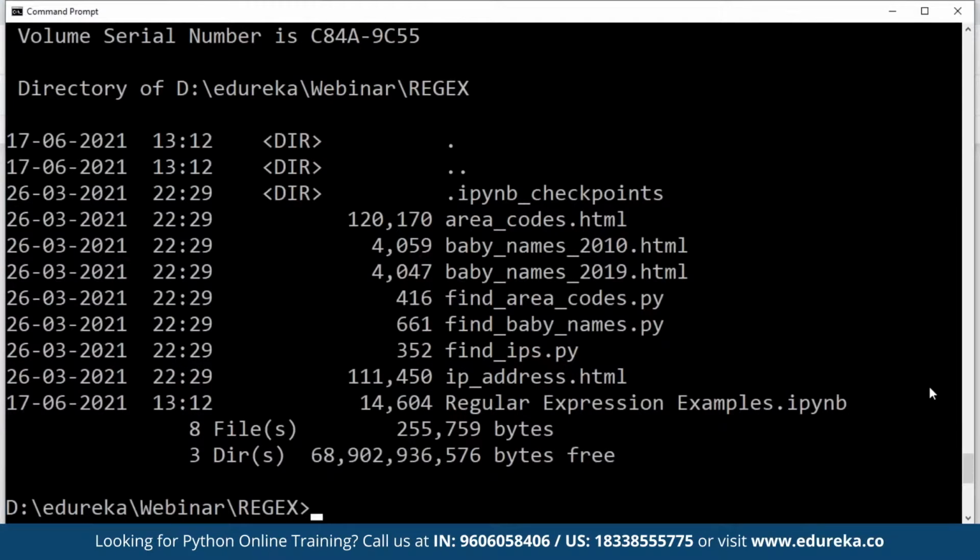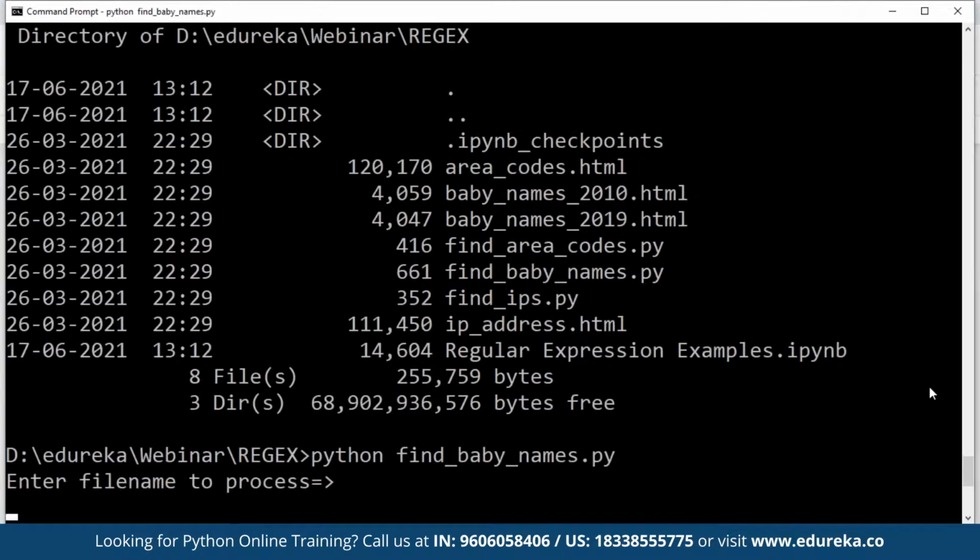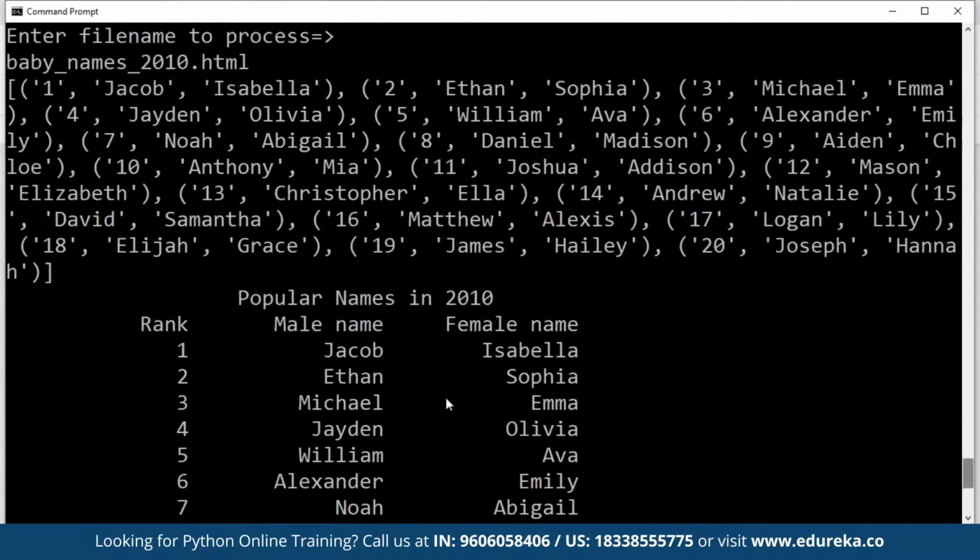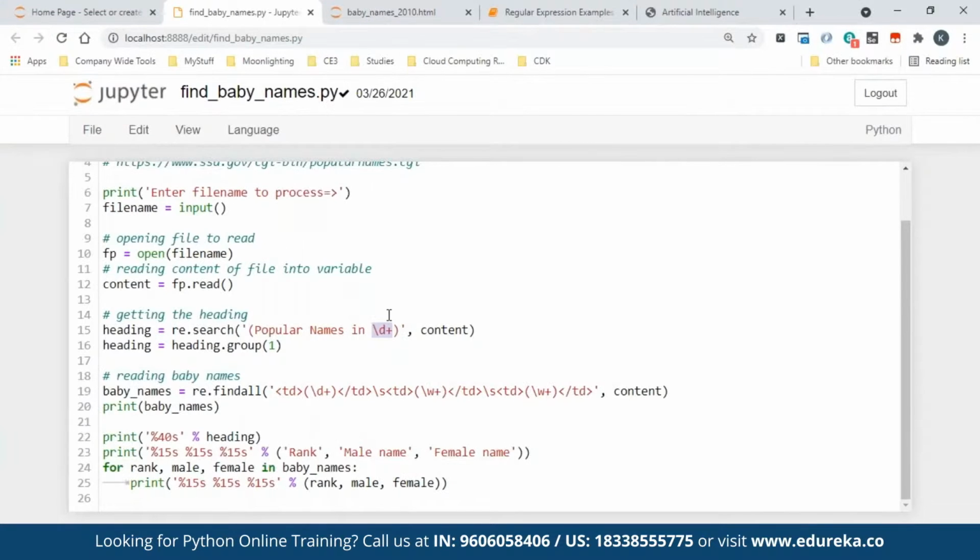Okay, baby names 2010.html. Let me run again. So now you see the year automatically changes. It is not coming from my file name, it is fetched from the data. So in order to fetch that, I need to know the year, right? So I'm fetching the year here by using re.search. And you can see the group we discussed, that is the exact thing I'm using here. Now we are done with the first line.